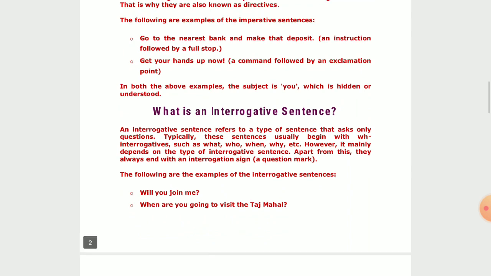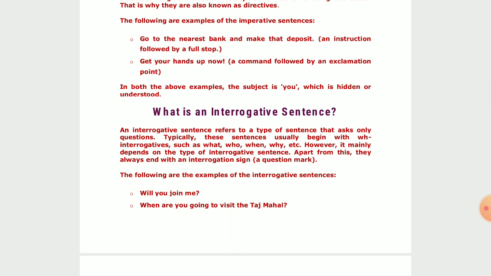Obviously, this is an instruction being given, followed by a full stop. Then again, come to the next example: "Get your hands up now!" An exclamatory sentence. So it is actually a command. We say, "Hands up." The police, the cops, they say, "Hands up." So actually it is a command, and obviously it is followed by an exclamation point, or you can say full exclamation mark.